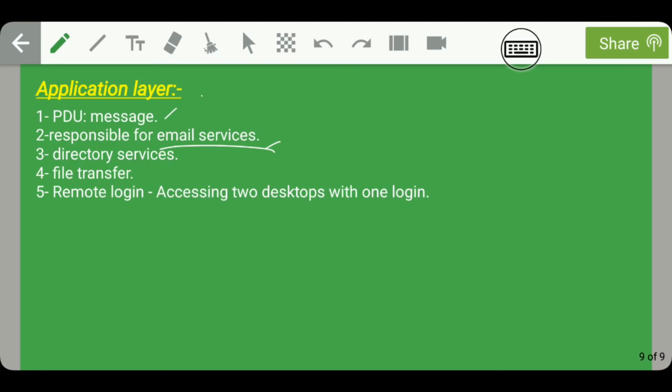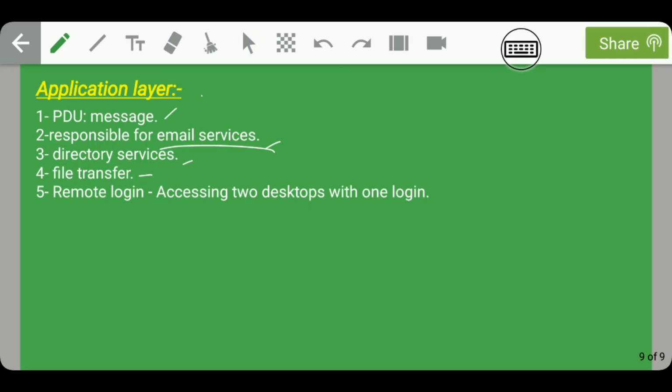Moreover, application layer is responsible for directory services. Guys, what does this directory services mean? It means in email system are we able to create different labels or folders or not. So here each label can be considered as a directory. Guys, next functionality of application layer is it is responsible for file transfer. Guys, this file transfer means in email systems are we able to attach files and are we able to transfer files from one location to another or not.